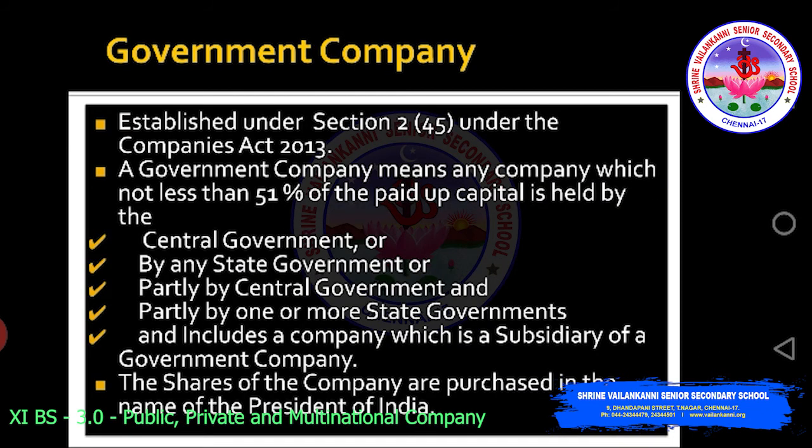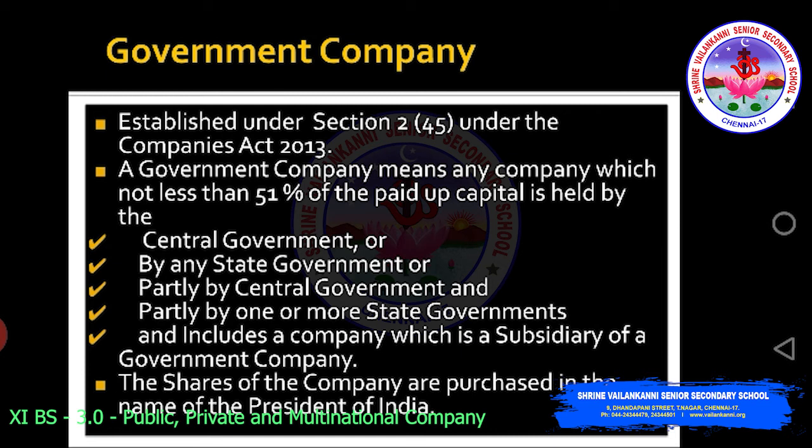We will look into the government company now. Government companies are established under Section 2, subsection 45 of the Companies Act of 2013. So it is a company registered under the Companies Act 2013 or previous company law. A government company means any company in which not less than 51% of the paid up capital is held by the central government or by any state government, or partly by the central government and partly by one or more state governments, and includes a company which is a subsidiary of a government company.